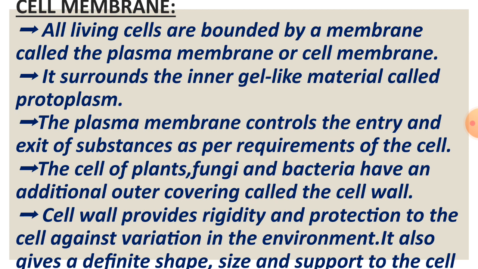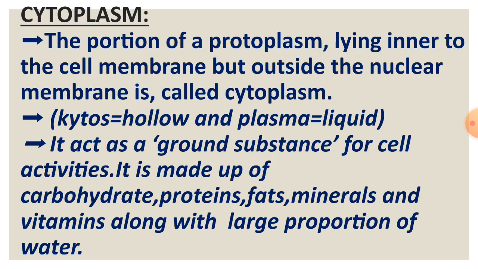Cell membrane. All living cells are bounded by a membrane called the plasma membrane or cell membrane. It surrounds the inner gel-like material called protoplasm. The plasma membrane controls the entry and exit of substances as per requirements of the cell. The cells of plants, fungi, and bacteria have an additional outer covering called the cell wall. Cell wall provides rigidity and protection to the cell against variation in the environment. It also gives a definite shape, size, and support to the cell.